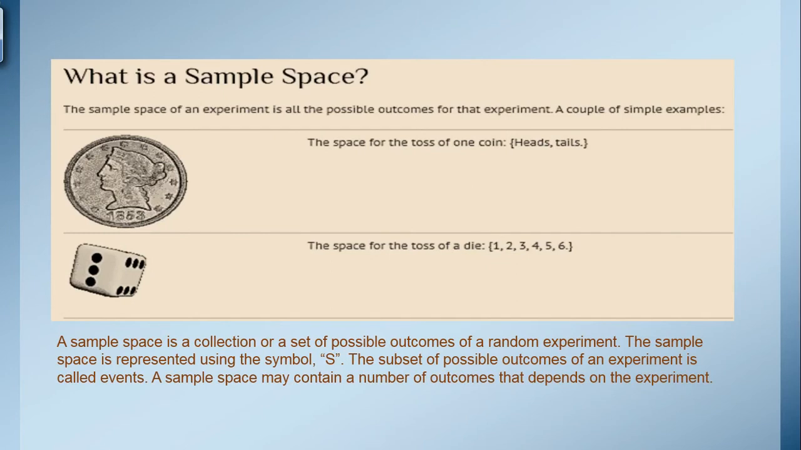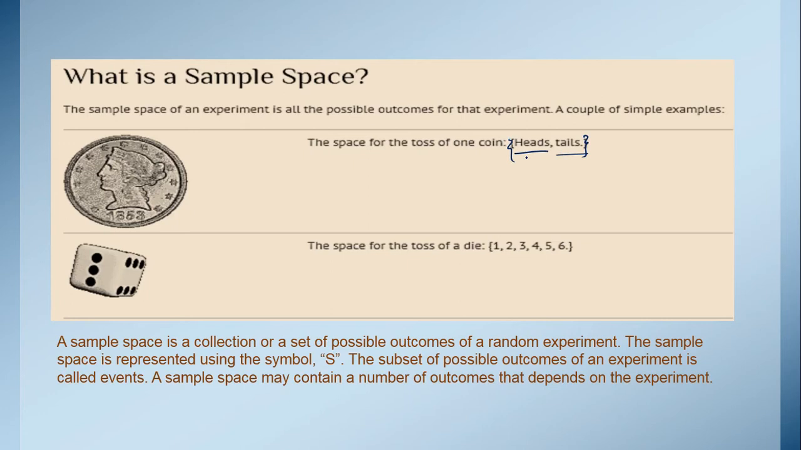Now next we have what is a sample space. The sample space of an experiment is all the possible outcomes for that experiment. A couple of simple examples here. So basically sample space is all the possible outcomes for that experiment. For example, if we have a coin, then on the coin we have only 2 outcomes, either a head or a tail. So when we toss a coin, either we will get a head or a tail. If we write these outcomes in brackets, we will call it the sample space.